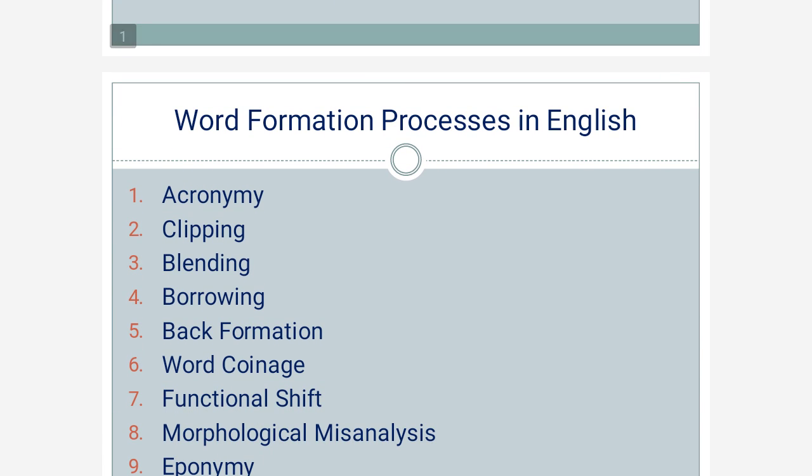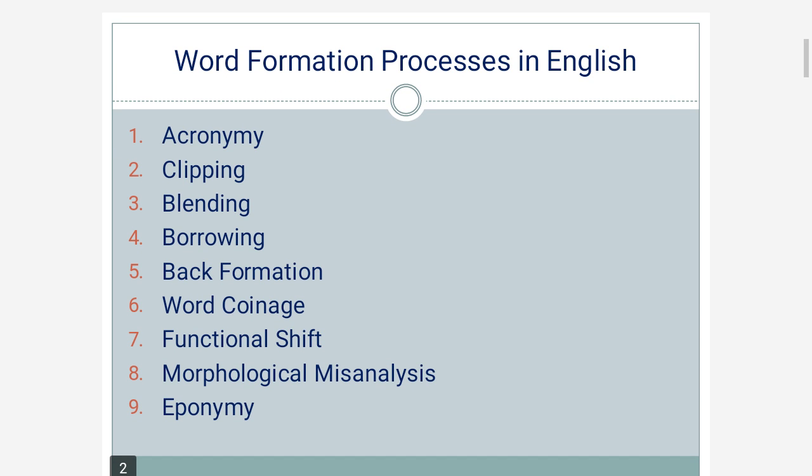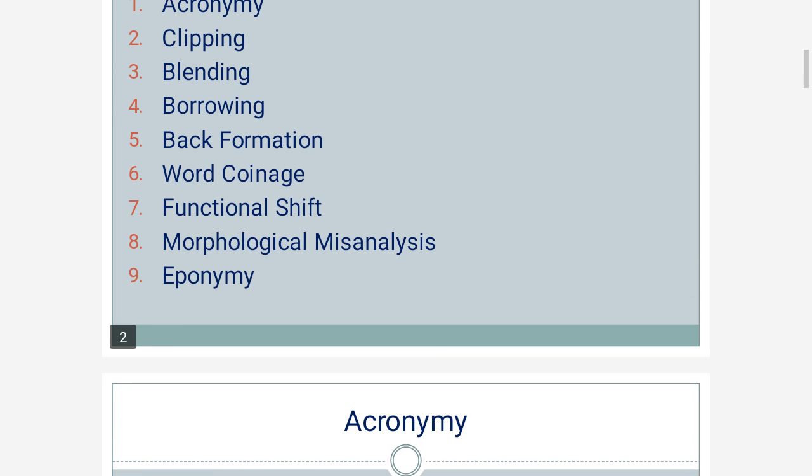So far as the word formation processes in English are concerned, there are 9 types of processes. They are, as you can see on the screen, acronymy, clipping, blending, borrowing, back formation, word coinage, functional shift, morphological misanalysis, and eponymy. Let's take these formation processes one by one. The first one is acronymy.